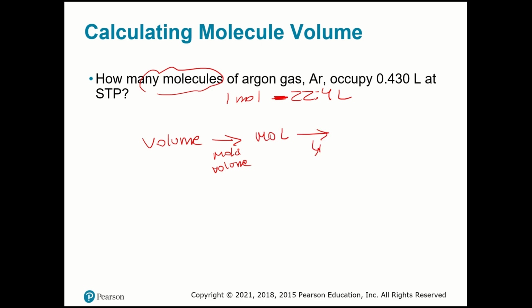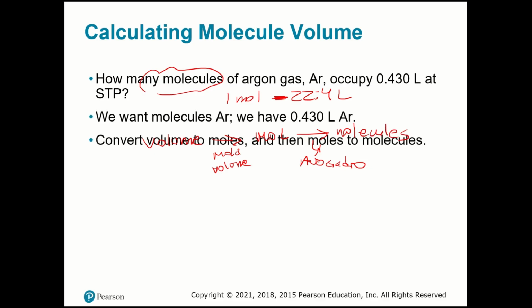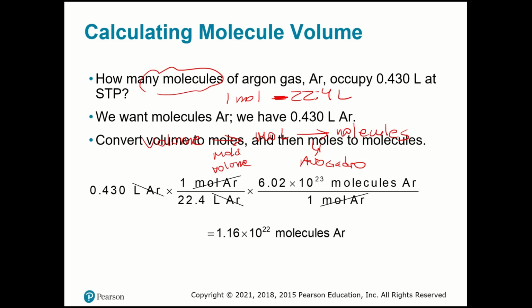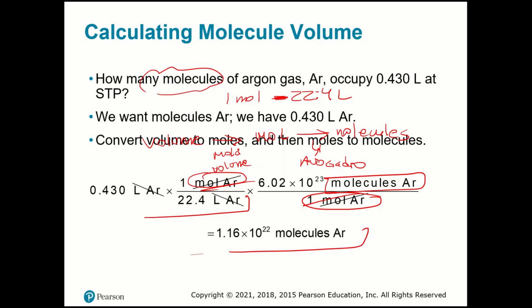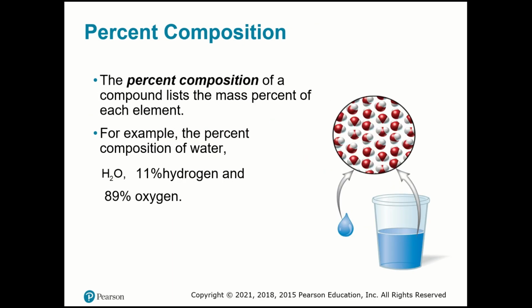And I can use Avogadro to find molecules. Good. So first I use molar volume, and then I'm going to find moles. And then I'm going to use Avogadro, because I'm going to cancel over here, and I'm going to find molecules. Easy. So molecules and atoms will always be a large number, like you see over here, or very small numbers.